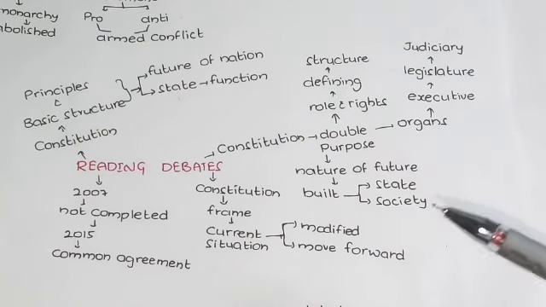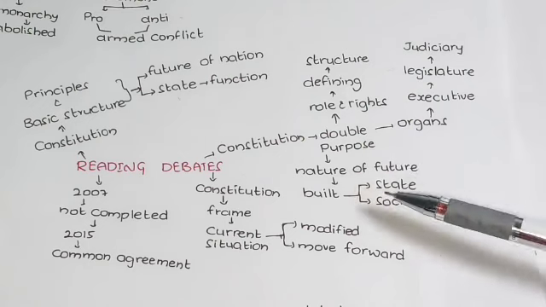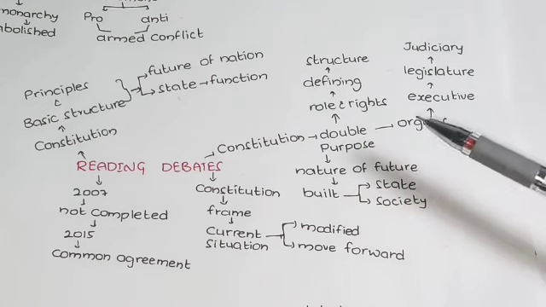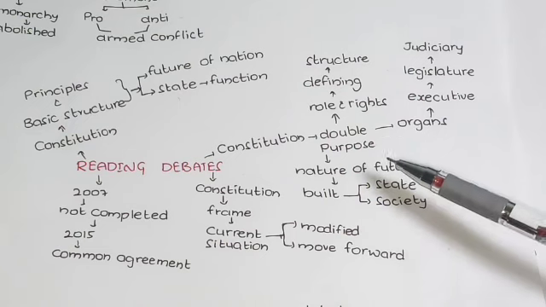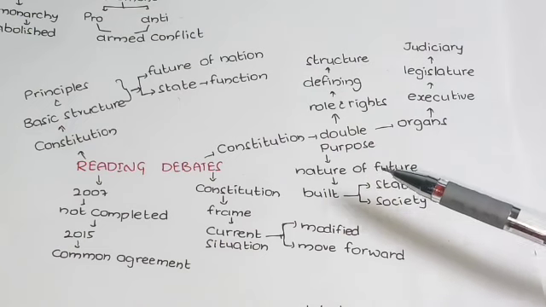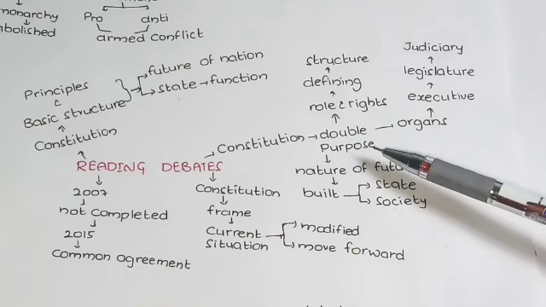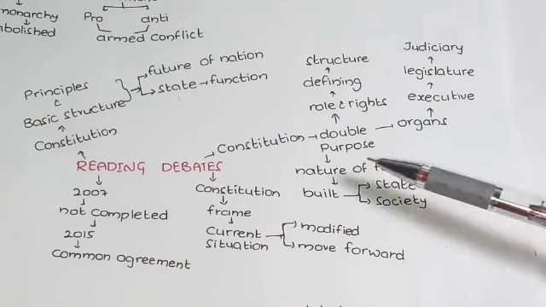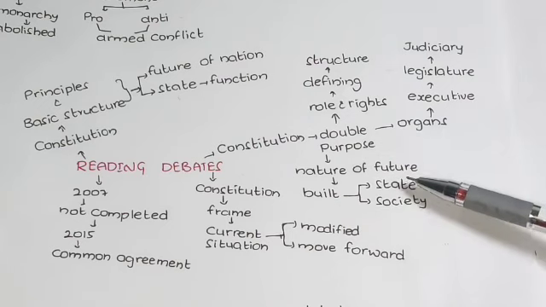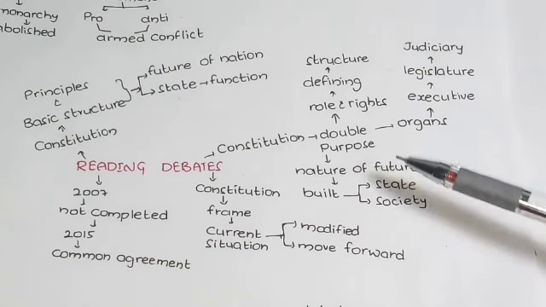Next one. So what is the next one? We have a double purpose. The first purpose is this one, and the second purpose is indicating the nature of the future society which has to be built by the joint efforts of the state as well as society. So how would the nature of the future be decided or built, and by whom? With the help of the state as well as society. So that can be decided here.